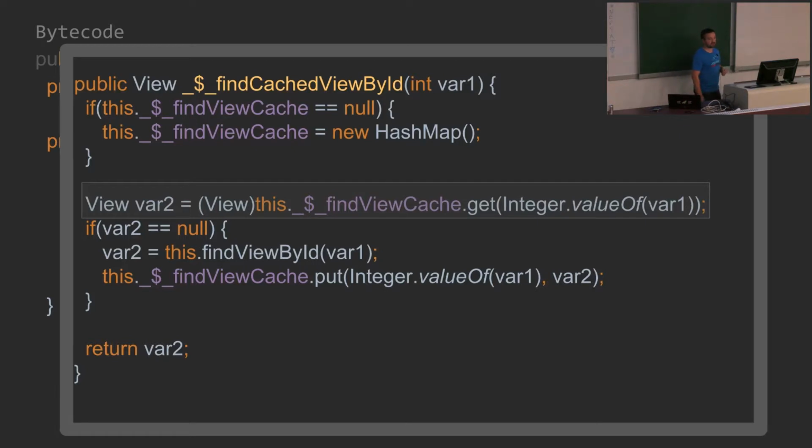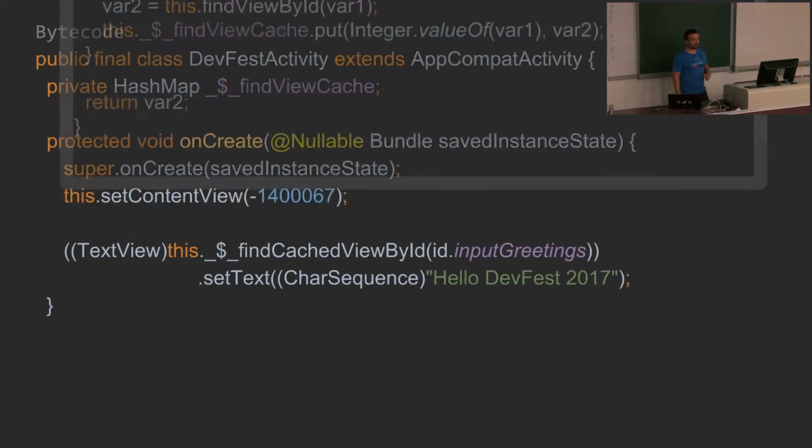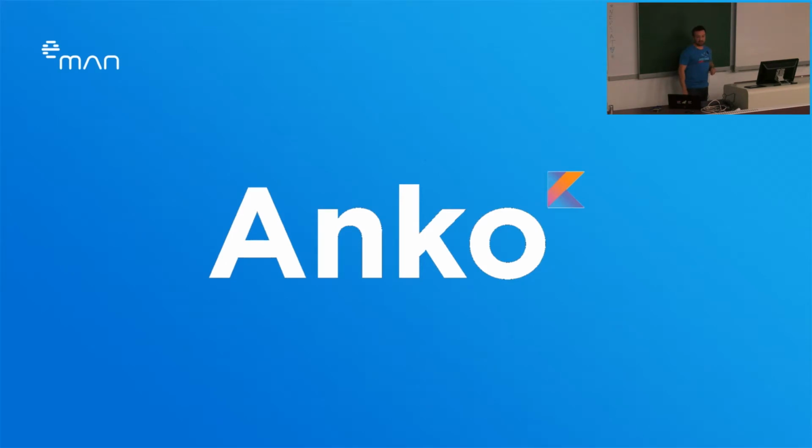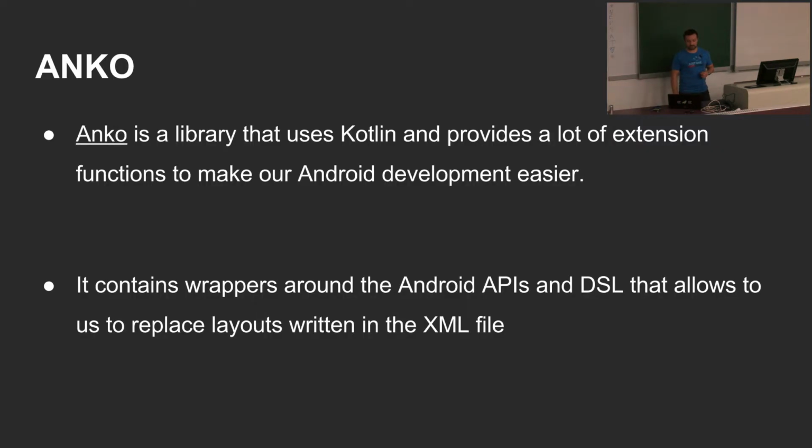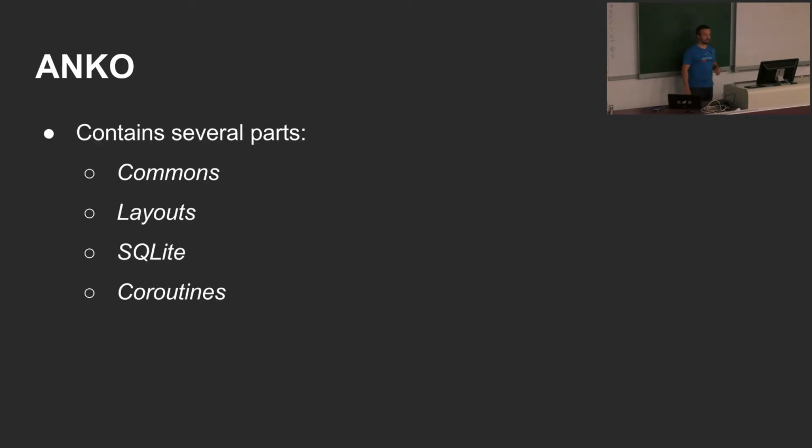Next thing is the Anko library. Anko library is developed by the JetBrains company. It contains a lot of extension functions and useful utility classes which are wrappers around the Android API, and it also contains a nice feature that allows you to create a UI dynamically. Instead of XML, you define it in code.